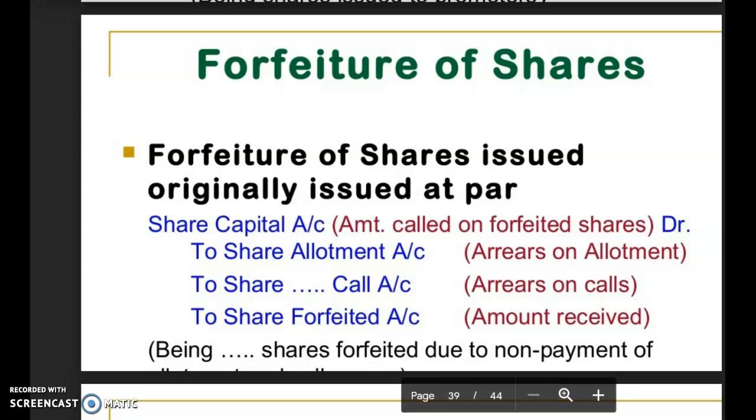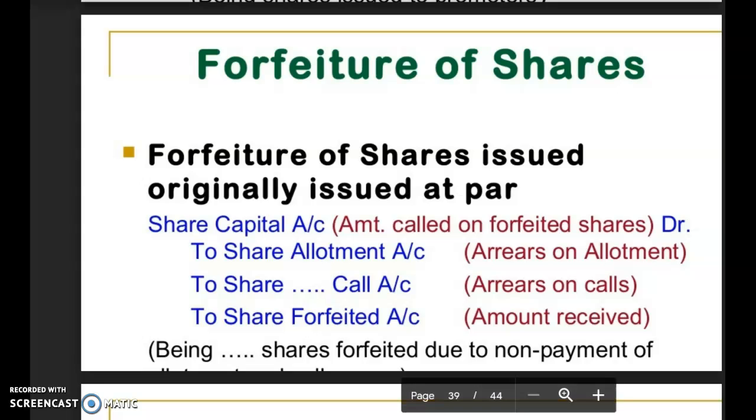So the share capital account will be debited with the complete face value of the share. Now in the second option, the statement says that the company had called the allotment money and the shareholder failed to make the payment of allotment money. Here it is mentioned that his shares were forfeited immediately after the allotment.